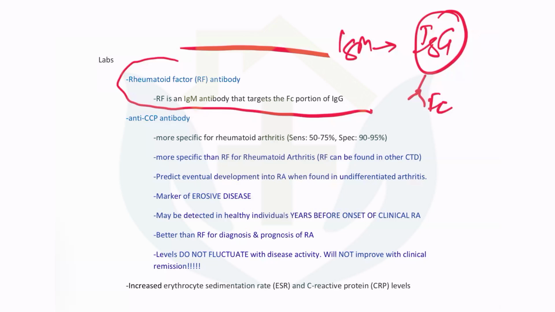Normally, like we read in vaccinations, initially it is IgM, then seroconversion happens, and it eventually converts to IgG, isn't it? But rheumatoid arthritis is one unique situation where throughout life, the IgM does not convert to IgG. It remains IgM. Is that clear? Normally, like in chickenpox, IgM is initially positive, then it becomes IgG.